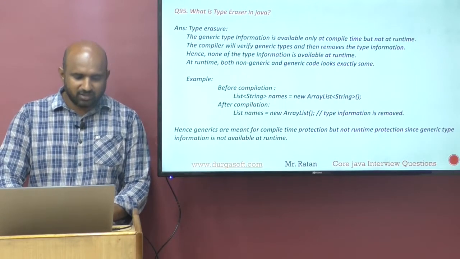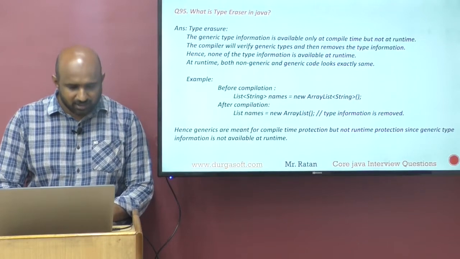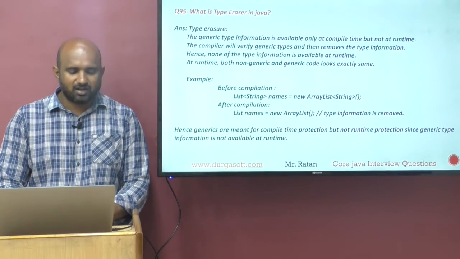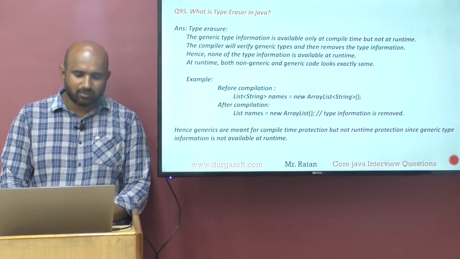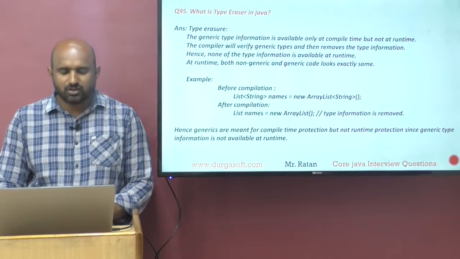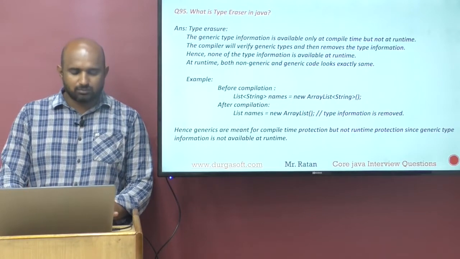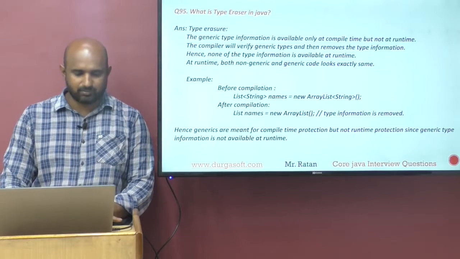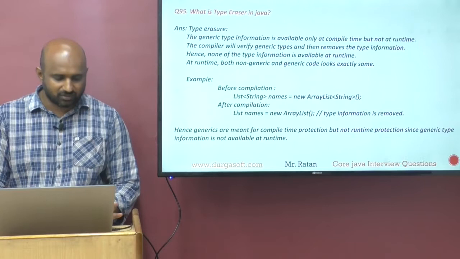Here the generic information is available at only compile time. The compiler will verify the generic types and remove the generic type information. Hence, none of the type information is available at runtime. At runtime, generic and non-generic code both look exactly the same. You get the point or not? They look exactly the same.